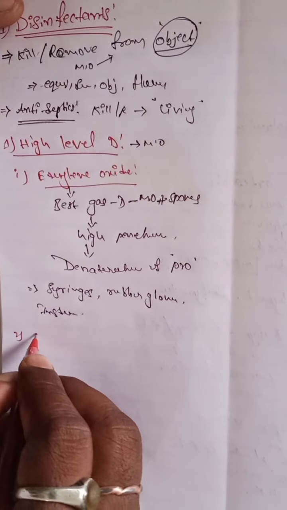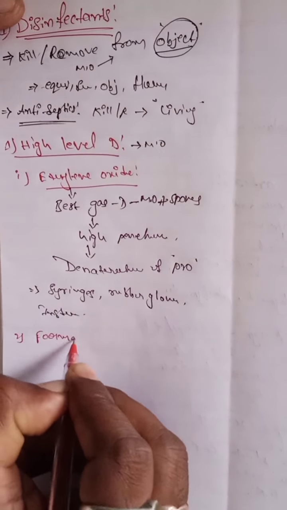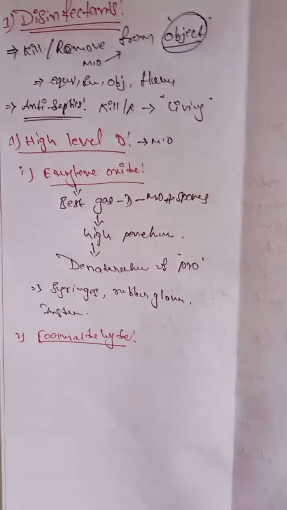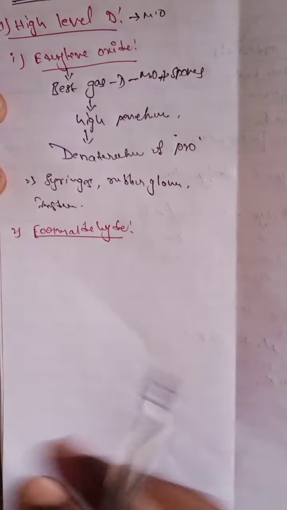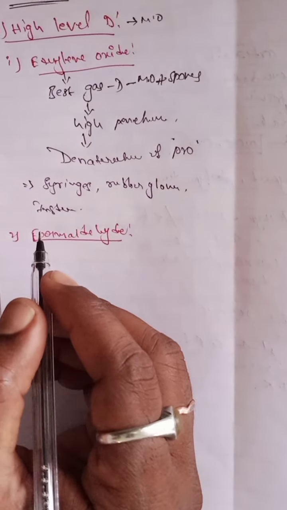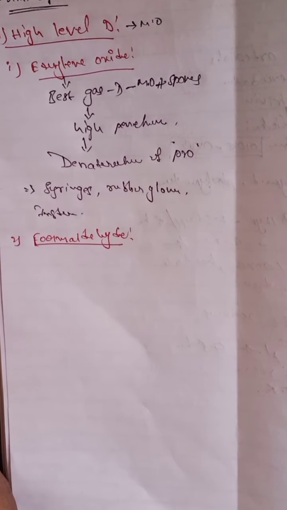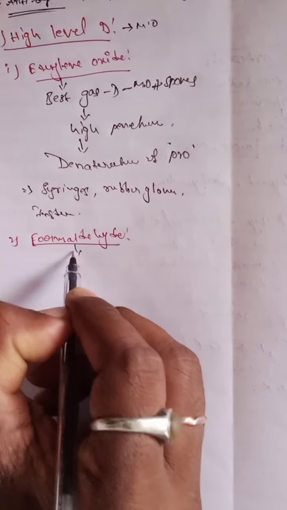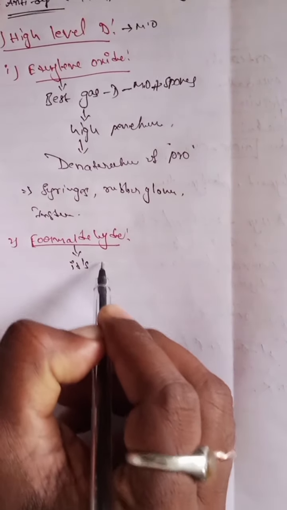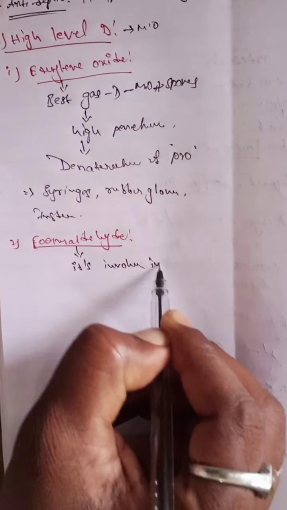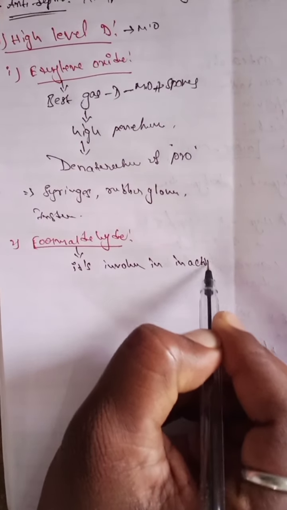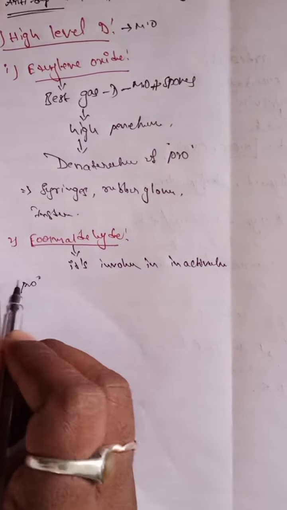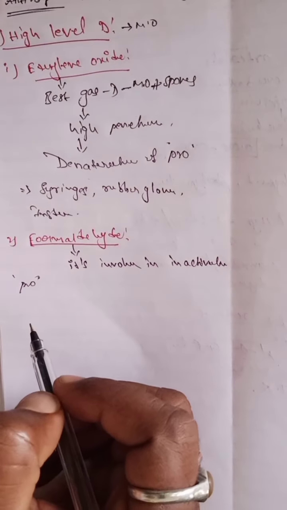Number two is formaldehyde. Formaldehyde is also a high level disinfectant. So what is the importance of formaldehyde? Formaldehyde is involved in the inactivation of protein molecules. This is a denaturation.